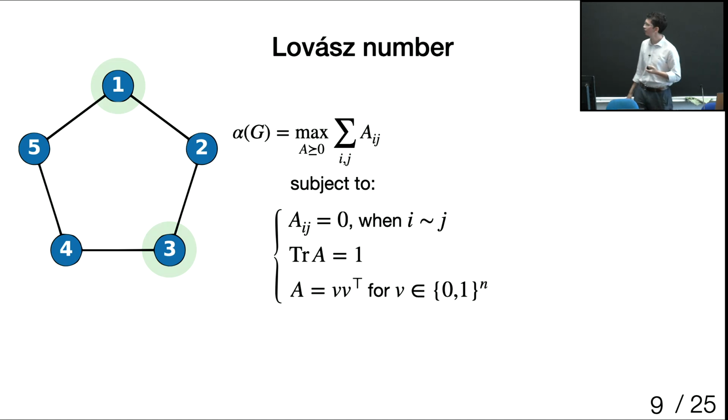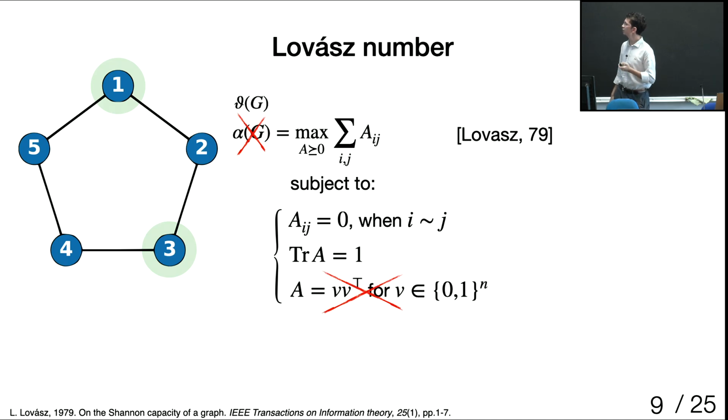Okay, but this is a non-convex optimization problem. It's NP-hard to solve exactly because of the last constraint, the rank bound constraint, which makes this problem non-convex. So what Lovasz suggested is to drop this constraint and consider the relaxation of this independence number, which is now called the Lovasz number or theta number.